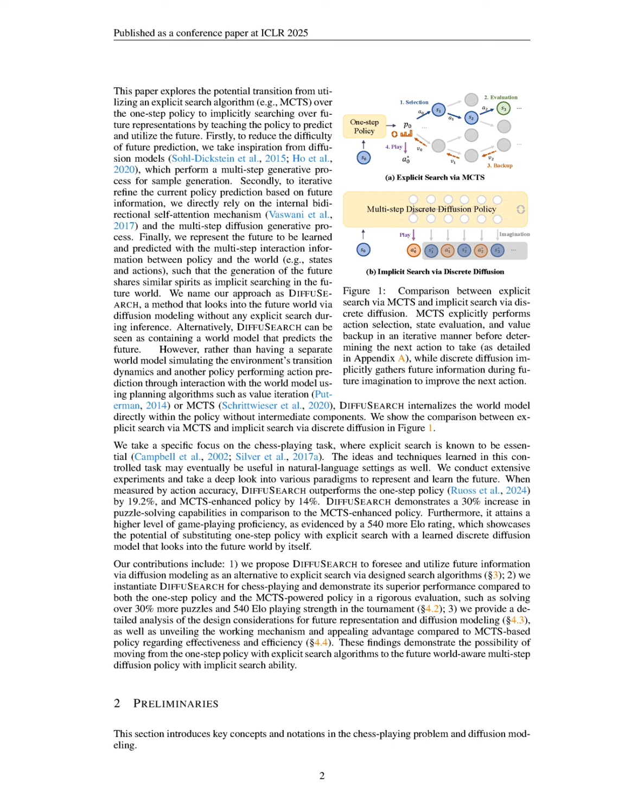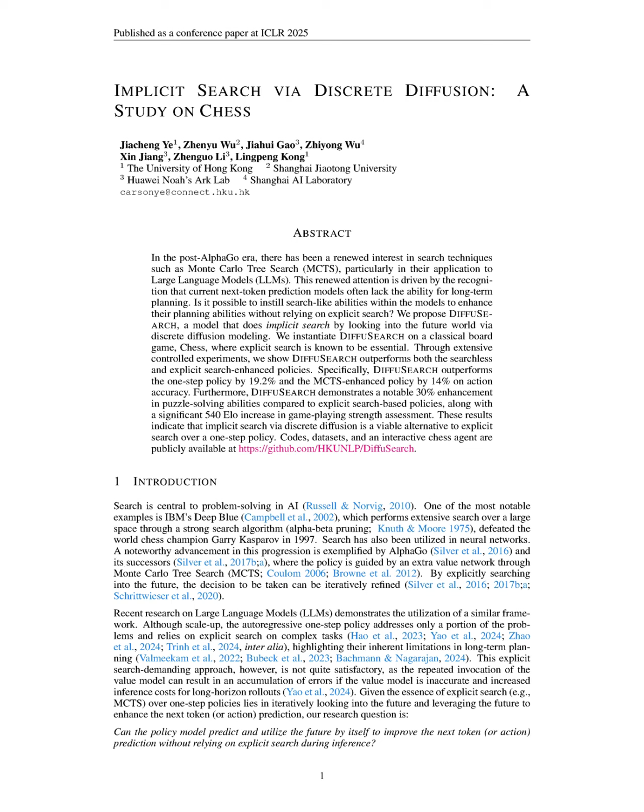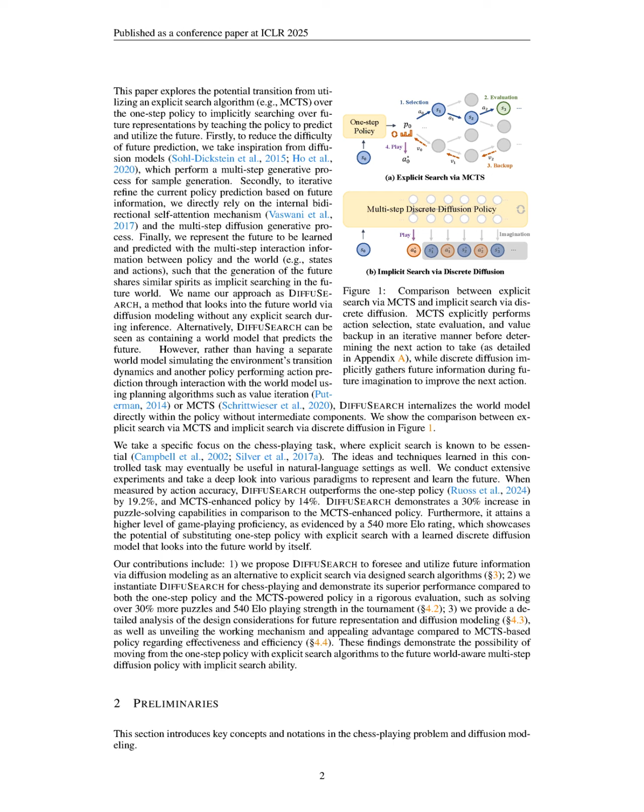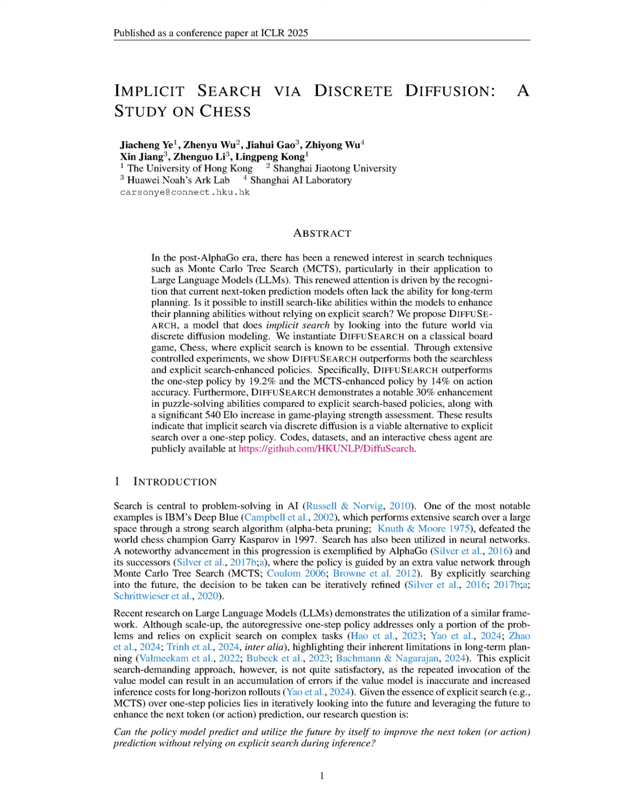The DIFFUSEARCH algorithm enhances decision-making by predicting future states and actions through a multi-step diffusion process. For instance, consider a chess scenario where the current state is represented as S_0. The algorithm first generates a sequence of future states and actions, such as S_1 and A_1, by utilizing the internal bidirectional self-attention mechanism to capture interactions between the current state and potential future moves. It then refines the prediction of the next action, A_0, by considering these future representations, effectively allowing the model to foresee the consequences of its actions.